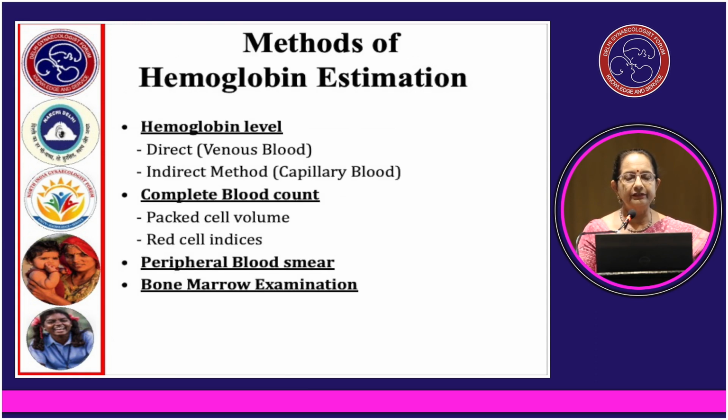Methods of hemoglobin estimation. Hemoglobin levels, whether we assess them by direct venous blood or by indirect method from capillary blood, or complete blood count including PCV and red cell indices, peripheral blood smear and bone marrow examination, all these things add to the correct diagnosis of the type of anemia.